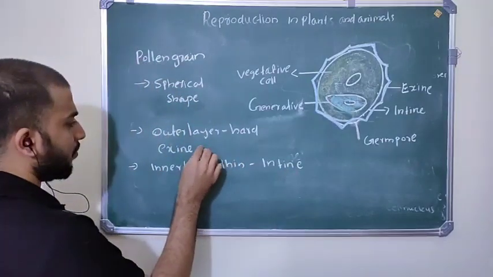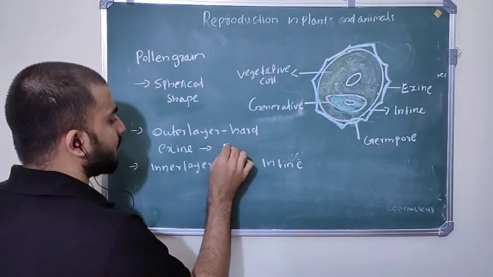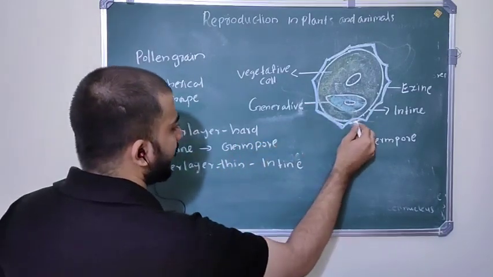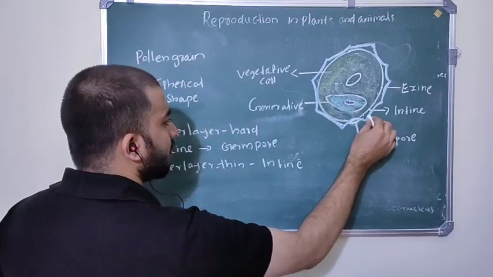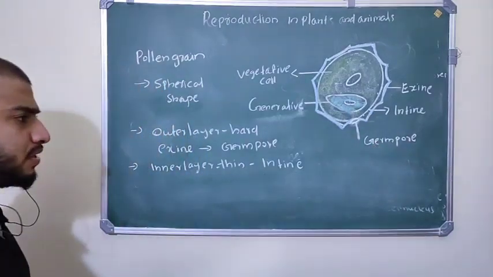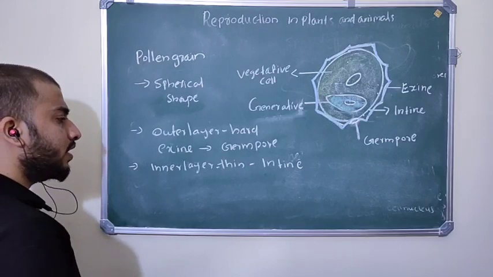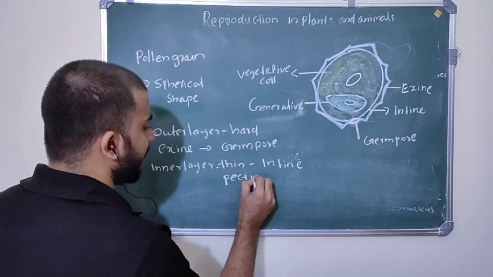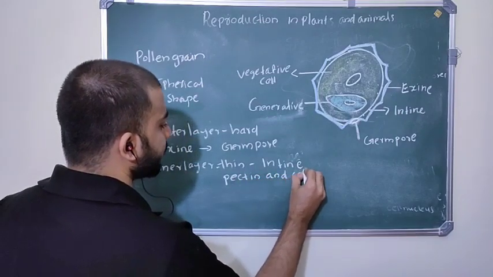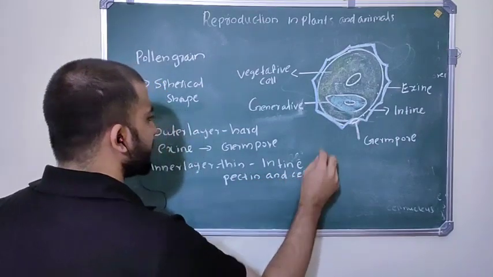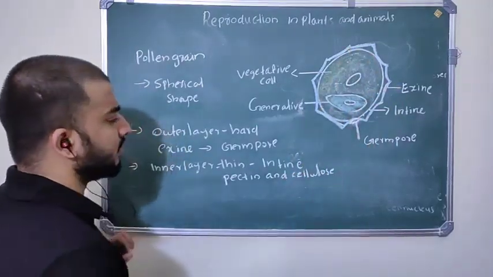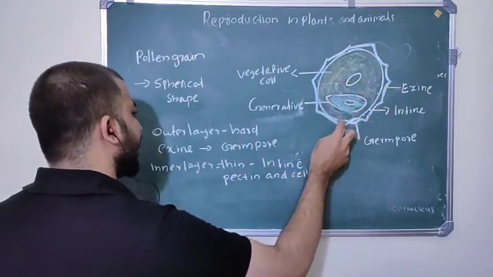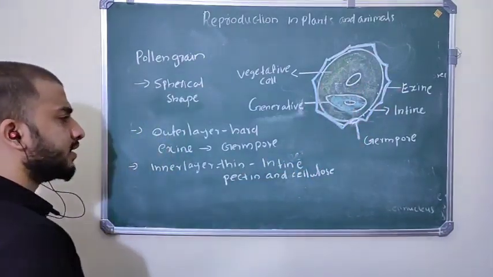On this outer layer, the exine, apertures are present. Those apertures are called germ pores. Then the inner layer, intine, is made up of pectin and cellulose. It is a continuous layer. There are no apertures or other structures present on the intine, and this layer is made up of pectin and cellulose.